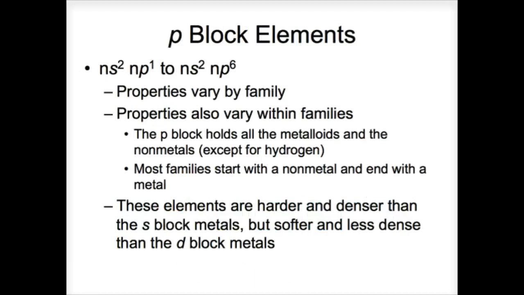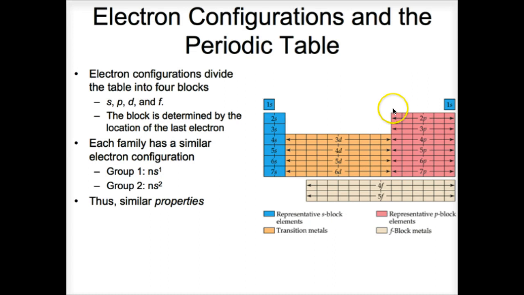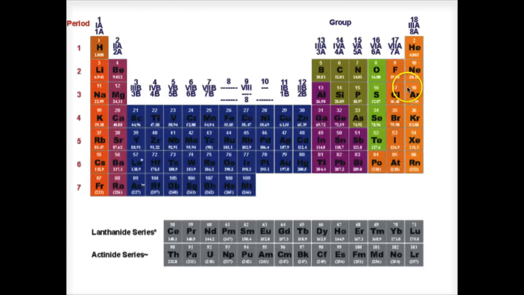Now, the P block elements are everything that's to the right. So we're talking all of these guys here. Now, again, go back to the periodic table. The P block has what we consider nonmetals and metals. So we see a transition from metals to nonmetals in each family, each column. And that's where we talk about the staircase here. And along the staircase are the semimetals. And the semimetals or metalloids actually have properties of both metals and nonmetals.